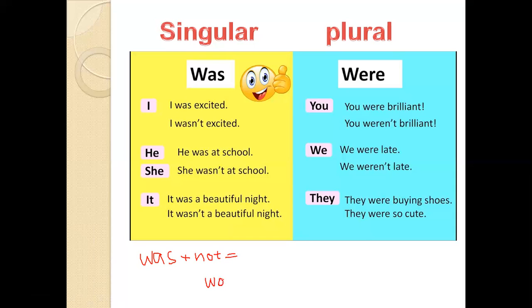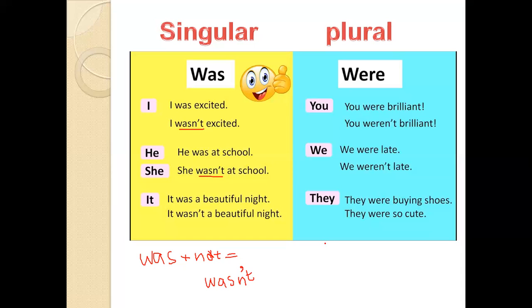We make them just one word, was, we cross out o, and write an apostrophe here. So wasn't, wasn't. I was excited, I wasn't excited. He was at school, he wasn't at school.